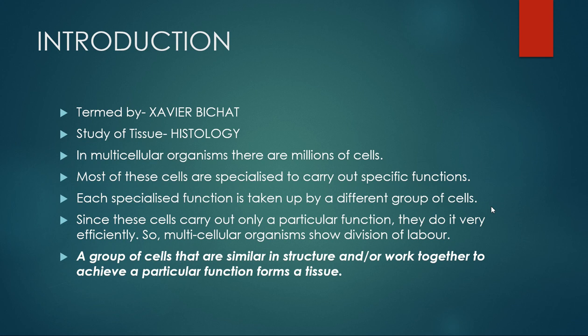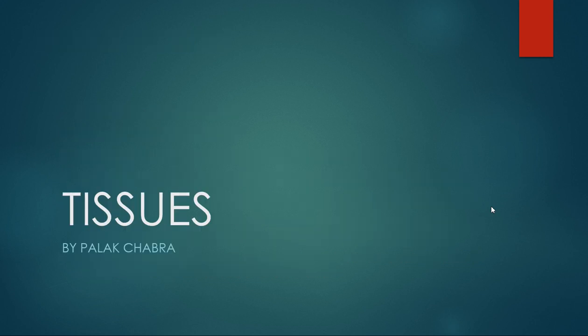Most of these cells are specialized to carry out specific functions assigned to them. And each specialized function is given to a particular group of cells. Since these cells carry out only the specific function which is assigned to them, they do it very efficiently. Right? Let me repeat. Multicellular organisms have tissues, or you can say a group of cells in their body which are placed at different locations.